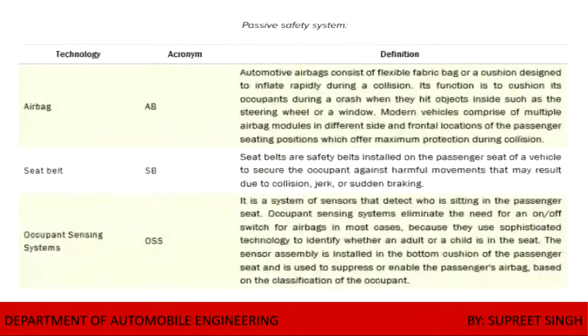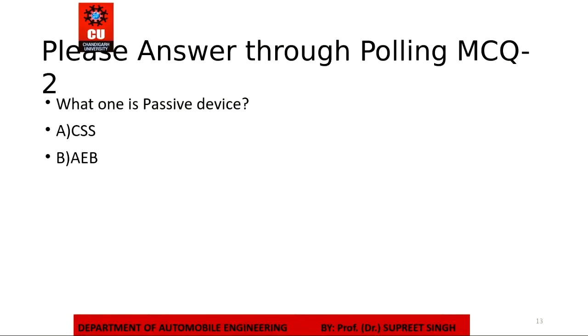Let us go through one poll of MCQ. Which one is the passive device? Your polling session starts now. I have started the polling. You have 30 seconds to answer, guys. Which one is the passive device?